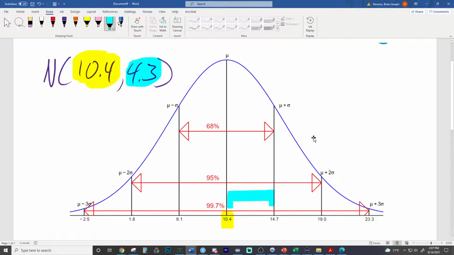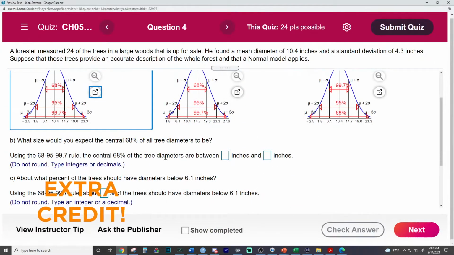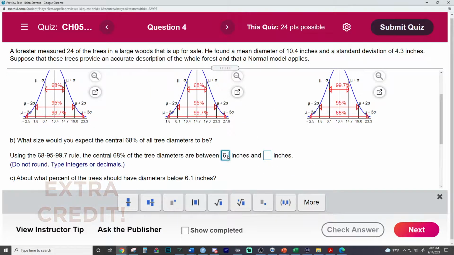Nice job, Adela, right there. Amazing work. That's exactly right. Just going plus or minus 1 standard deviation. Perfect. Amazing answers. That's worth another 100 points. That's exactly the answer you want to be putting down right there. Plus or minus 1 standard deviation. So we put that in, and we've done excellent on that question. That's the middle 68% is within plus or minus 1 standard deviation.